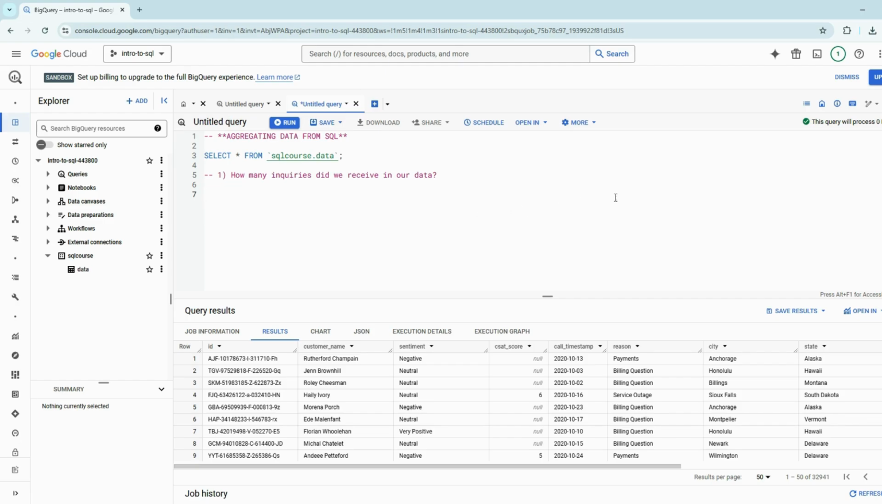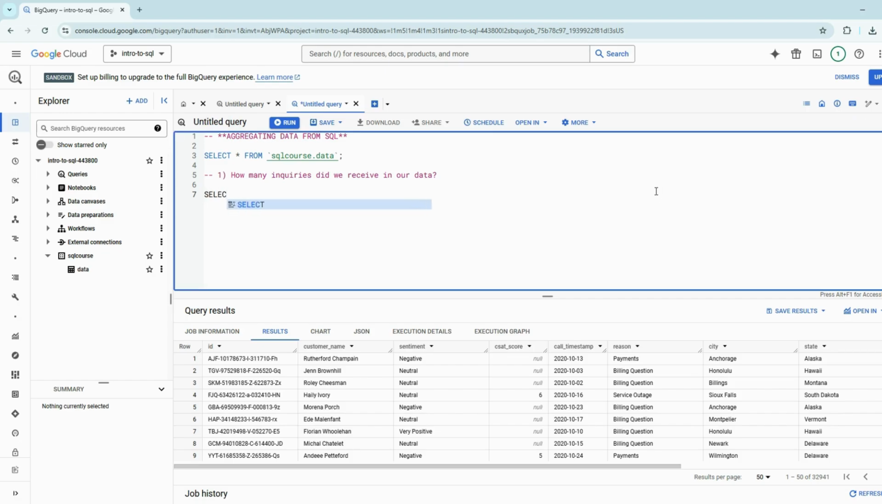So I'm going to start off with SELECT, and I'm going to use the count function. So SELECT COUNT, and what am I counting? I'm counting the ID column. I was going to use an alias, but actually, what I'm going to do is run this whole query through first, and then we'll talk about the alias afterwards.